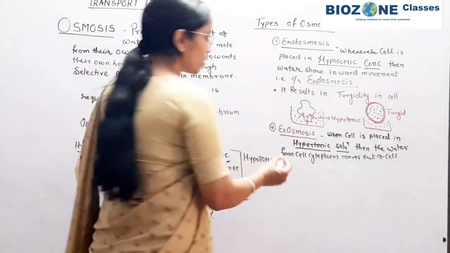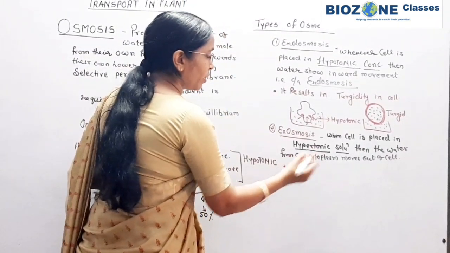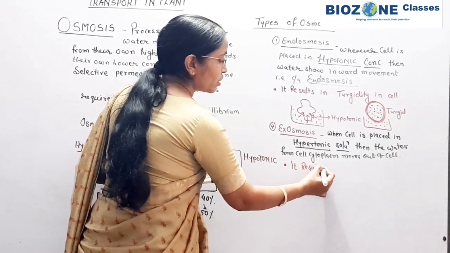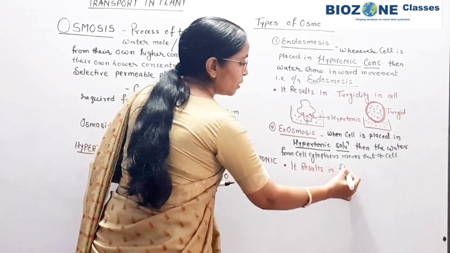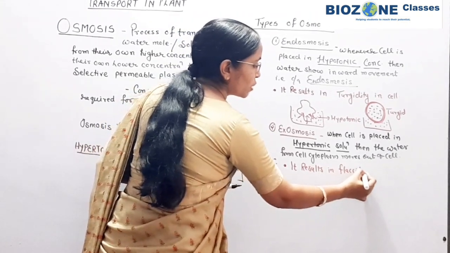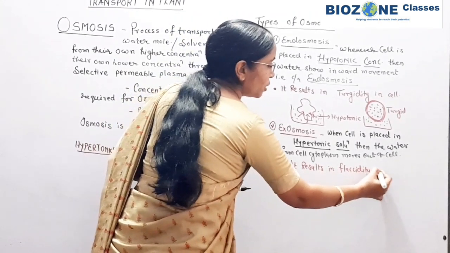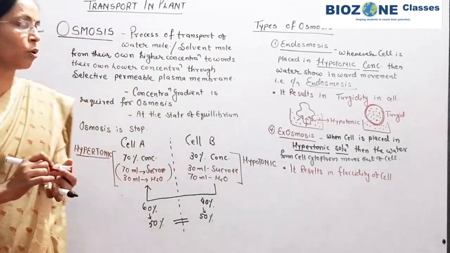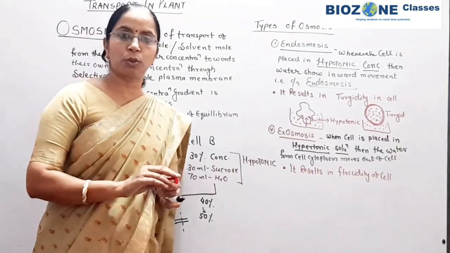Now because of exosmosis, what is happening? Exosmosis always results in flaccidity of the cell. So remember, the cell becomes flaccid because of the process of exosmosis.